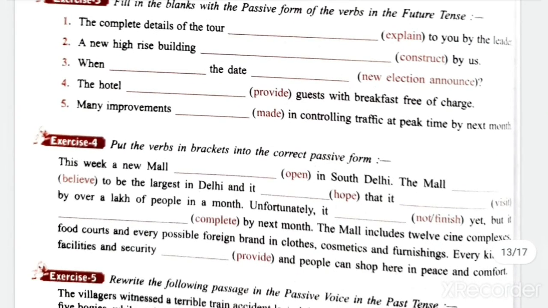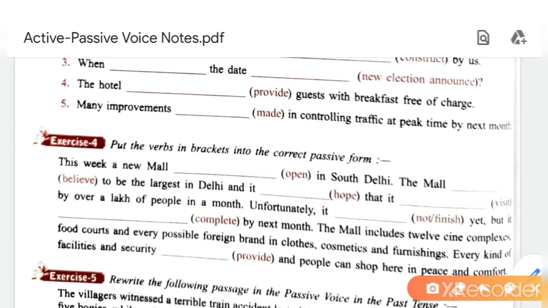Okay. Fourth one is given in active only. It is active only. No need to write fourth one. Okay. Will provide. The hotel will provide guest with breakfast free of charge. Okay. Here we cannot write the passive form. It will be wrong. It is active voice sentence. So we have to write will provide. Okay. 5 number, many improvements in controlling traffic at peak time by next month. Many improvements will be made. Will be made. Third form is made only.